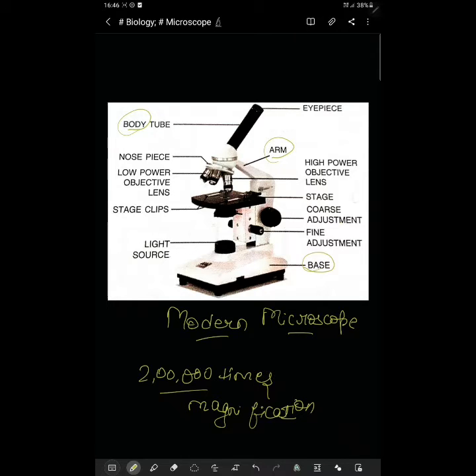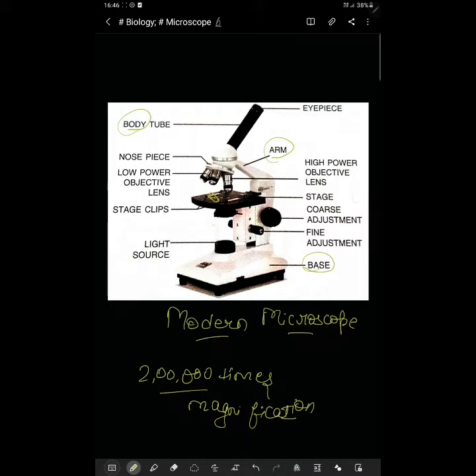You can see here there are four lenses. One is a high power objective and one is a low power objective. Then the nose piece, and stage clips, where the things are kept, like this onion peel you can keep. Okay, onion peel like this.